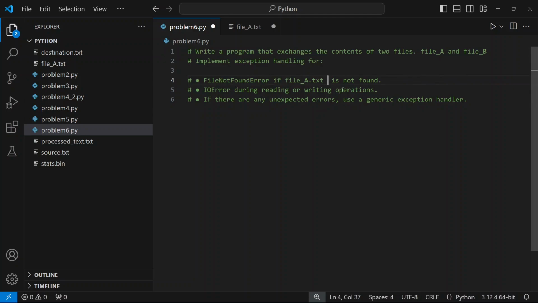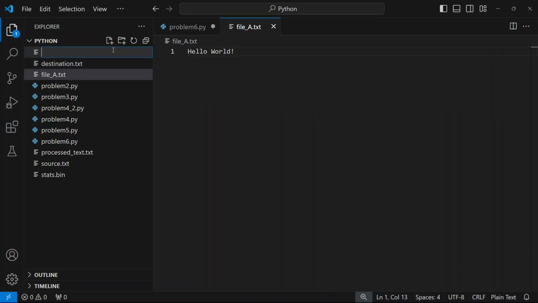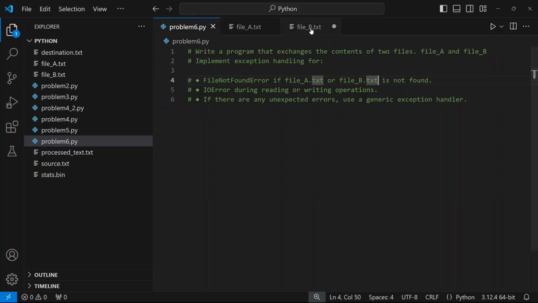So apart from file a.txt, it can also be possible that file b.txt is also not found, right? So file a.txt or file b.txt is not found. So apart from file a.txt, we'll also have to create a file b.txt, and here we'll say welcome to Python. Okay, so now our program should exchange the contents of file A and file B.